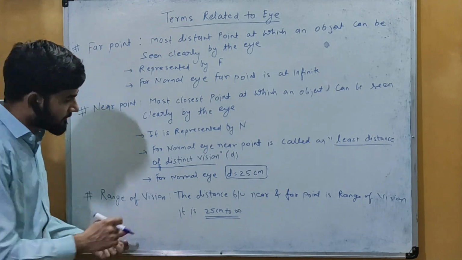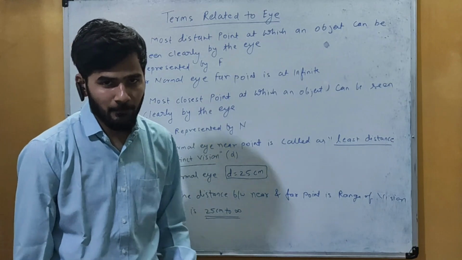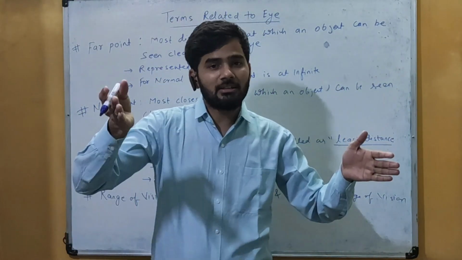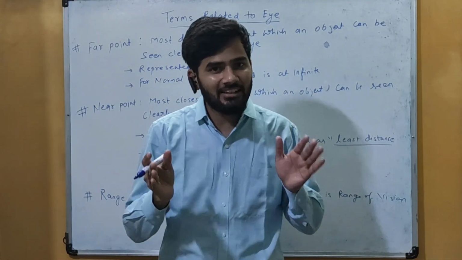Okay, now the next is the range of vision, which relates these two topics. So what is the range of vision? The distance between near and far point is called the range of vision. Means from the near point to the far point, that is the range, where it has a value of some starting point and the end point.